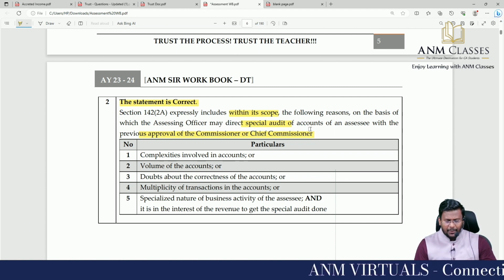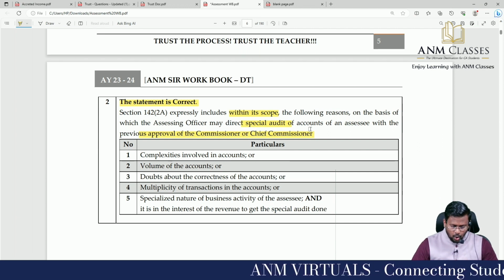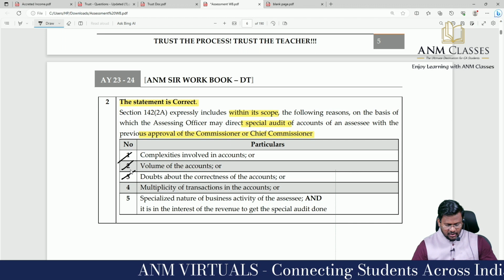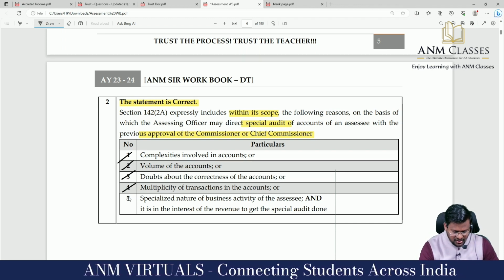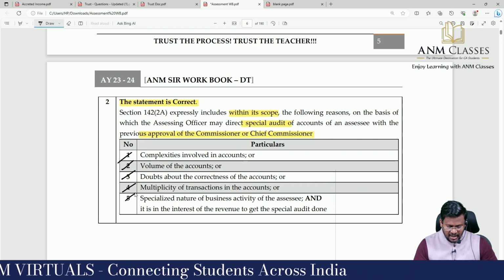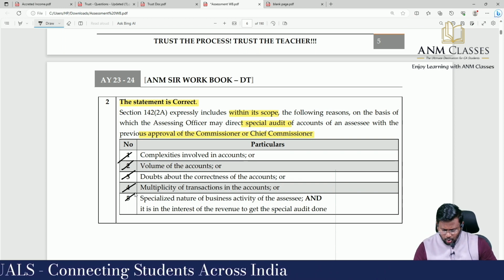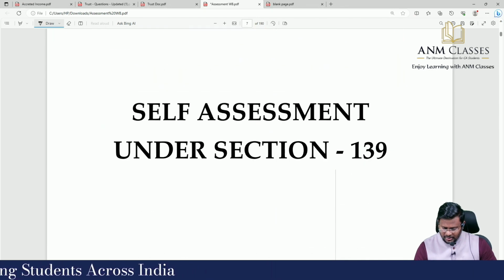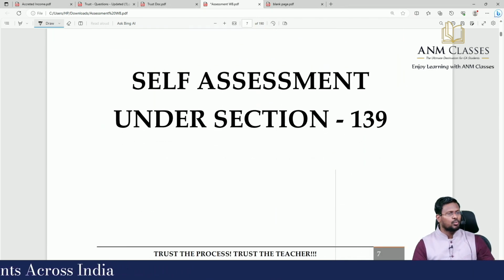Complexity involved in the accounts, volume of the accounts, doubt about the correctness of the accounts, multiplicity of transactions in the accounts, specialized nature of the business activity of the assessee, and it is in the interest of revenue to get the special audit done. With that, we are through with that question, and that chapter on proceedings by AO comes to an end.